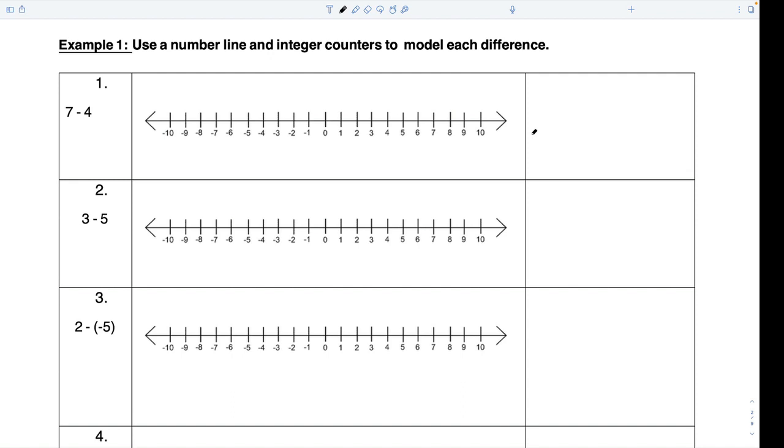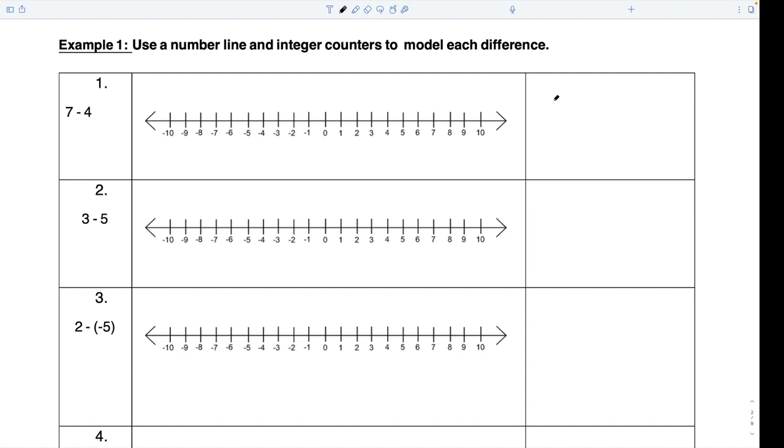This 7 doesn't have anything next to it. He is good. He's a positive 7. There's no minus sign. This minus sign is also a bad guy. It's 7 minus 4. It's also 7 good guy, 4 bad guy. Same thing. 7 minus 4 is 7 good guy, 4 bad guy. If you have 7 good guys, you're going to put what type of dot? Sean, sit up. What type of dot do I use for 7 good guys?